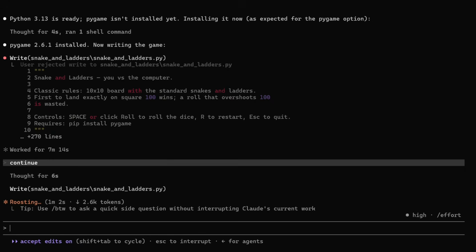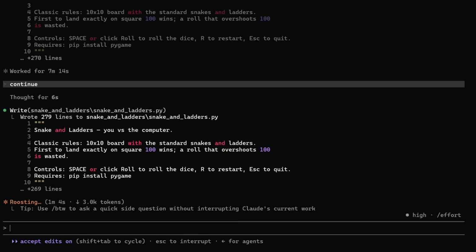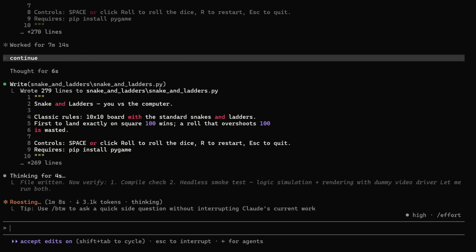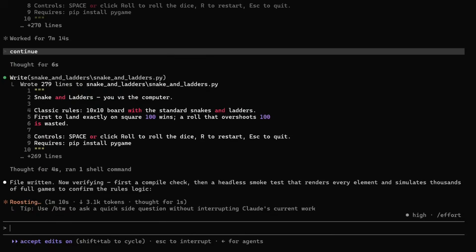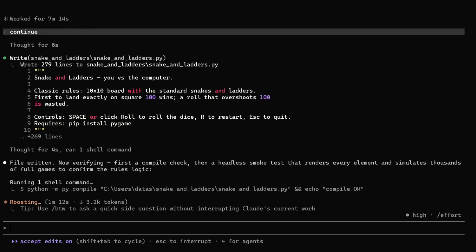As you can see, I'll be accepting, allow all the edits. Thinking 4 seconds. File written, now verifying. First a compile check, then a headless smoke test that renders every element and simulates thousands of full games to confirm the rules logic. This is crazy work, my friends.